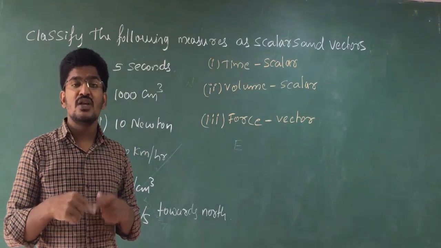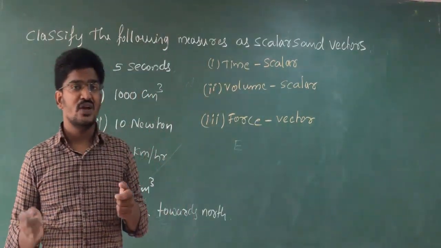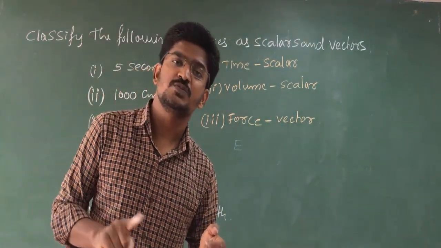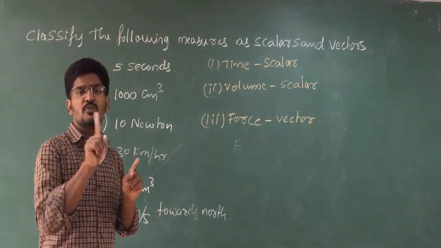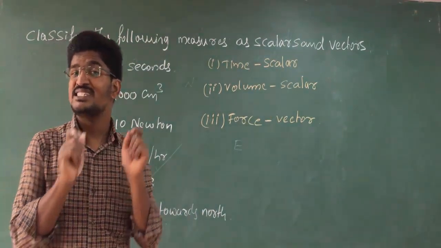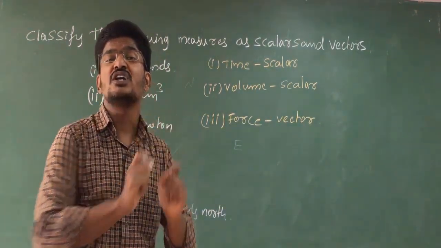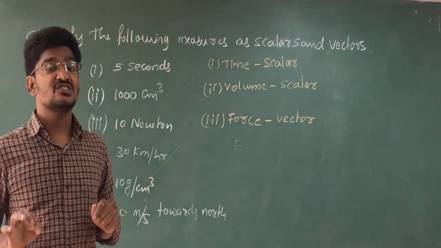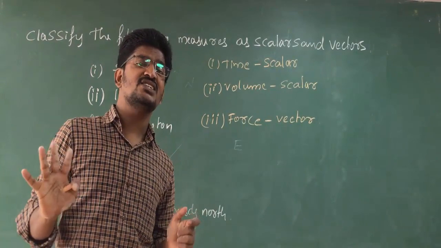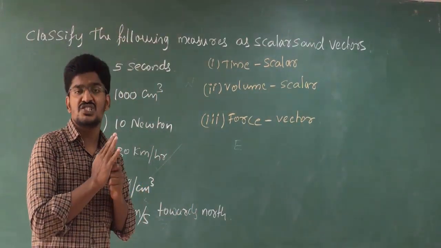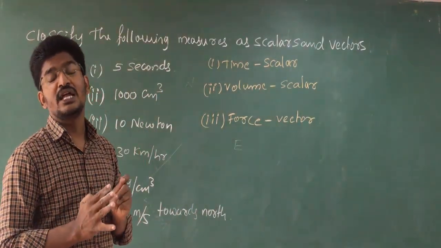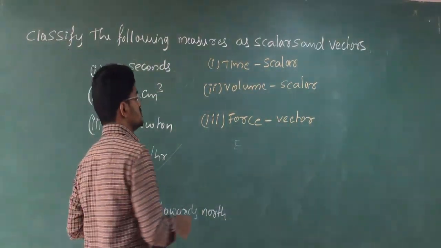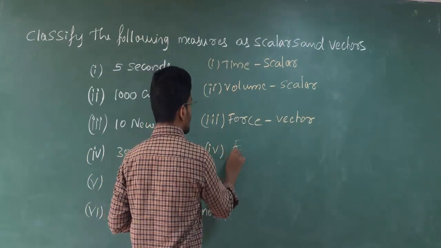Next, 30 kilometers per hour. See, whenever you are riding a vehicle or driving a car, in the speedometer 30 kilometers per hour, 40 kilometers per hour, 60 kilometers per hour, the speedometer will be reading. That means it's the quantity of how fast it is going, but the direction is not mentioned. In any direction it can go. So that's why the direction is not mentioned for the speed. So that's why speed is again a scalar.